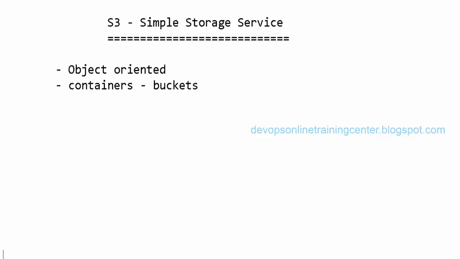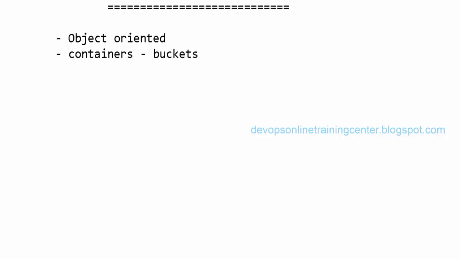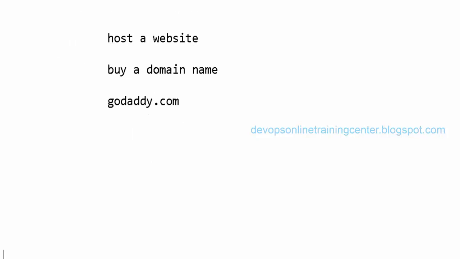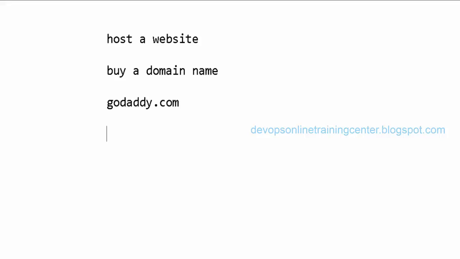Okay, so why do we need to go for S3 when we have a lot of other options in the market? Let us say you want to host a website. What are the things we need to do? We need to buy a domain name. Where do we buy a domain name? Some sites like GoDaddy.com. Here we buy the domain name, and we also need to go for a plan wherein they specify some kind of storage they provide. They'll have different plans. Let us see some examples.